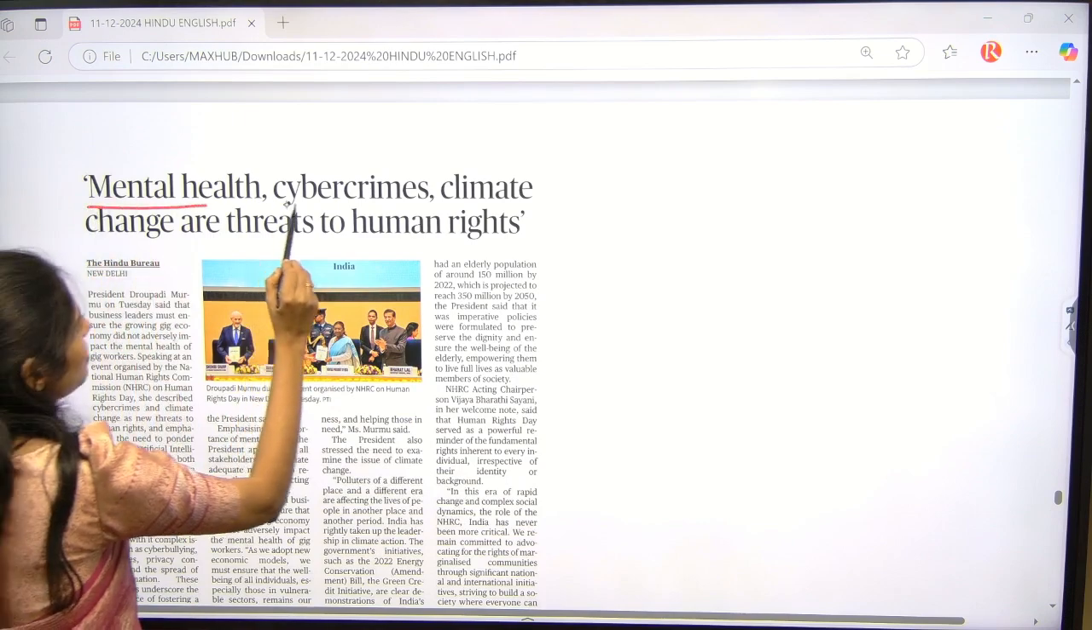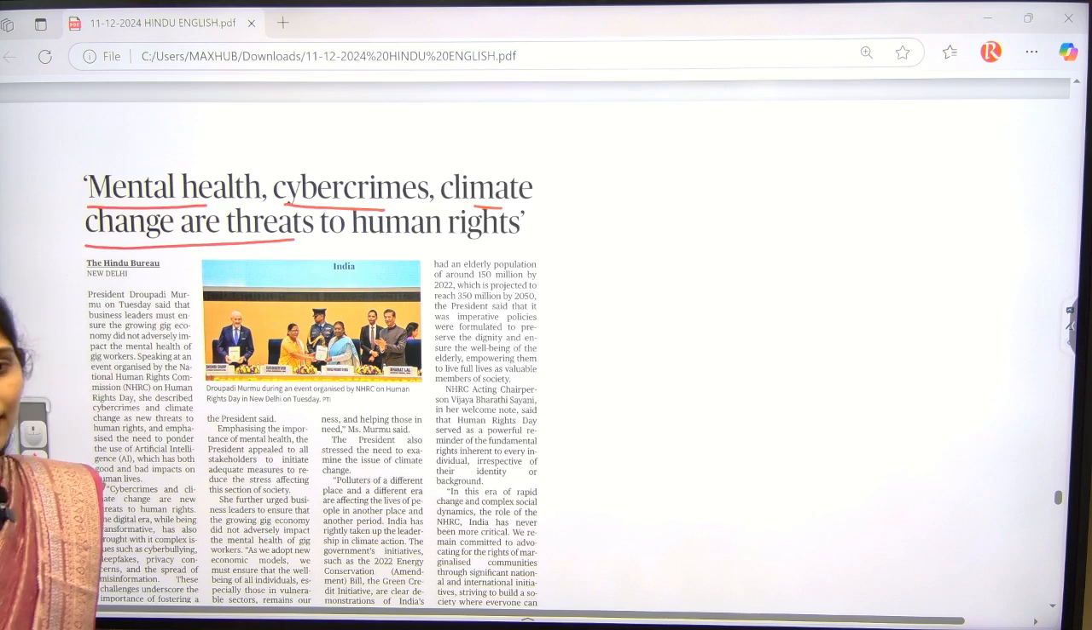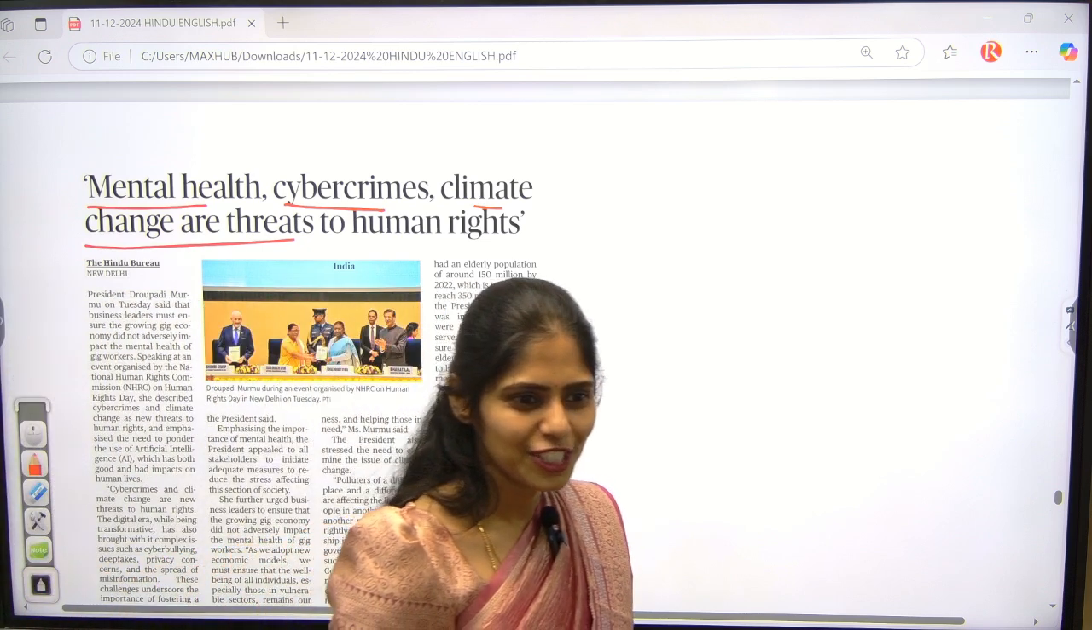And see this article: mental health, cyber crimes, climate change are threats to human rights. So what are these human rights?